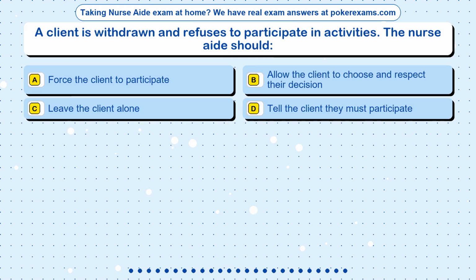Question 7. A client is withdrawn and refuses to participate in activities. The nurse aide should: Option A. Force the client to participate. Option B. Allow the client to choose and respect their decision. Option C. Leave the client alone. Option D. Tell the client they must participate.